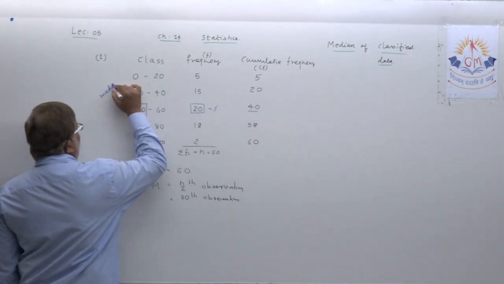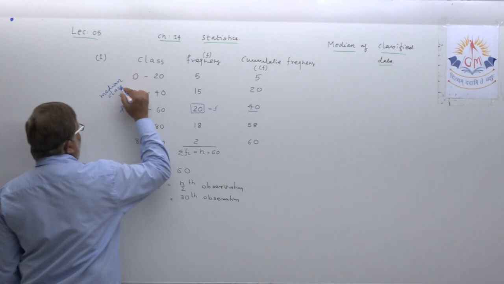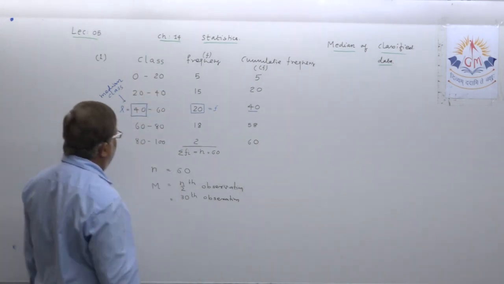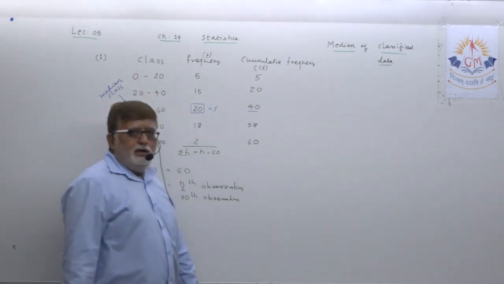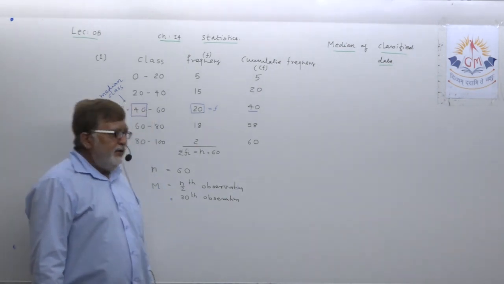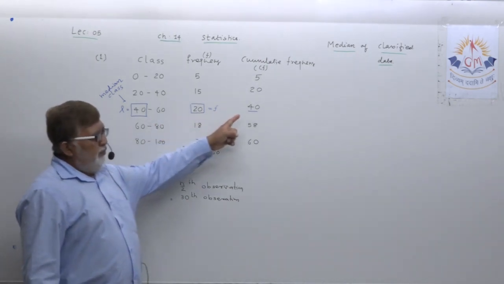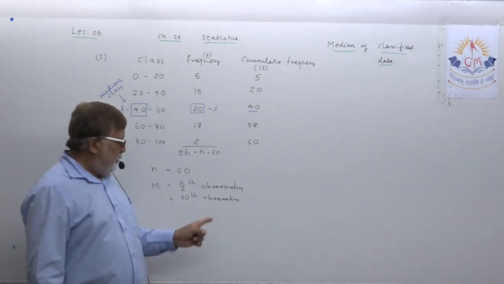Remember this. Sometimes in a one-liner or MCQ you will be given a simple table and asked just to decide the median class. At that time you should be very conscious. Which CF have you marked?